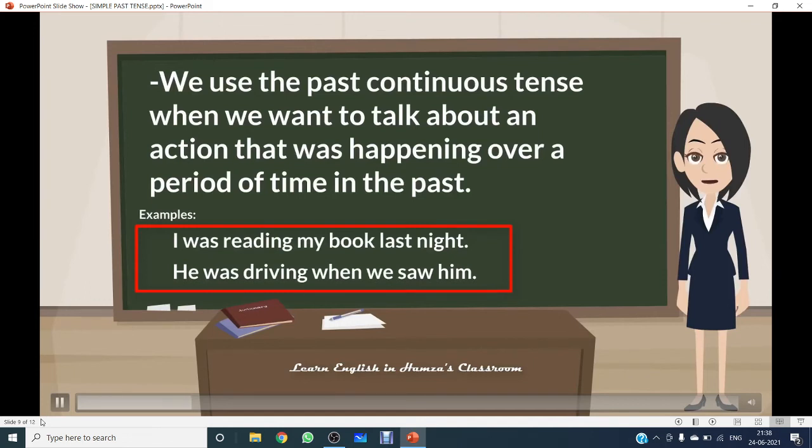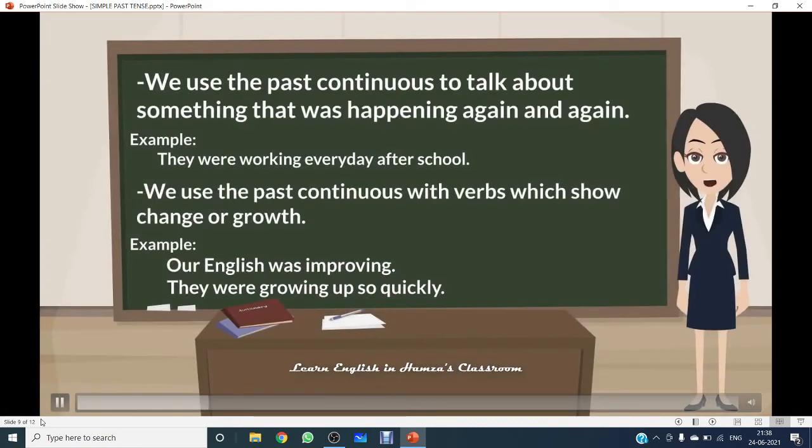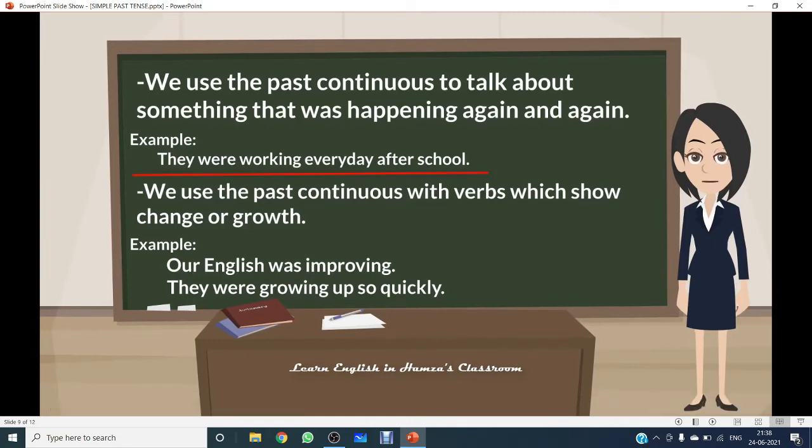Continuous action in the past. He was driving when we saw him. Driving, a continuous action in the past. We use the past continuous to talk about something that was happening again and again. They were working every day after school. We use the past continuous with verbs which show change or growth. Our English was improving. They were growing up so quickly. These words, growing, improving, show continuous action of change or growth.